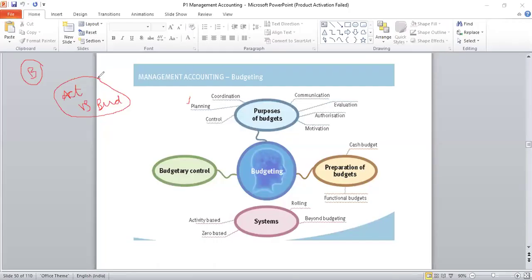If the person takes a wrong route, suggestions are also given about how to come back onto the right route. The same is the case in budgeting also. Once they are on track, if on comparison of actual with the budgeted there is a deviation, measures are taken to correct those deviations.